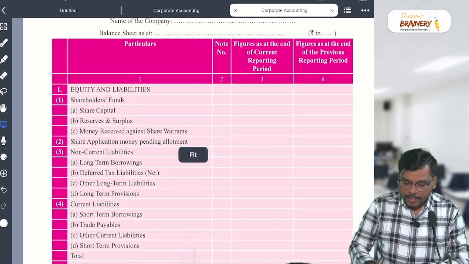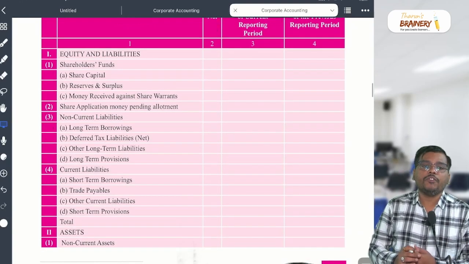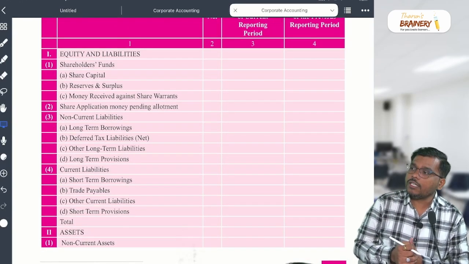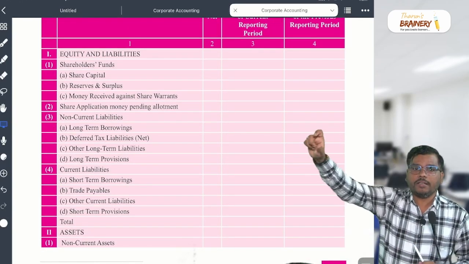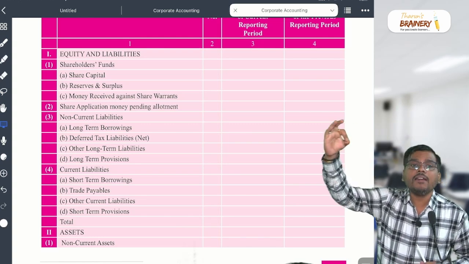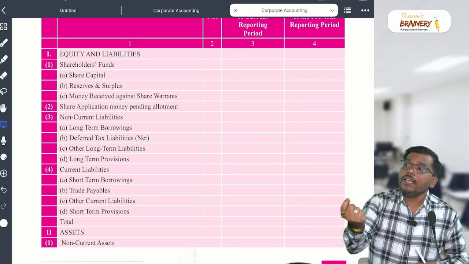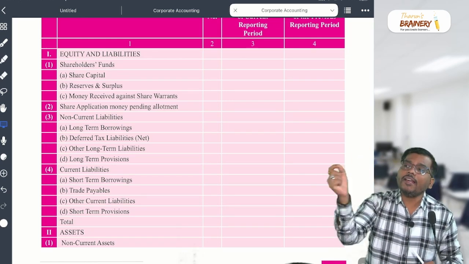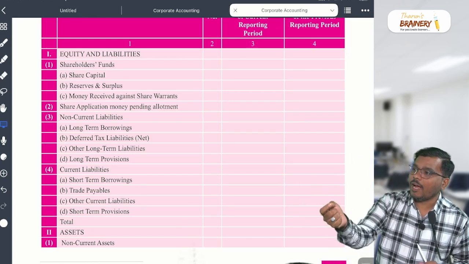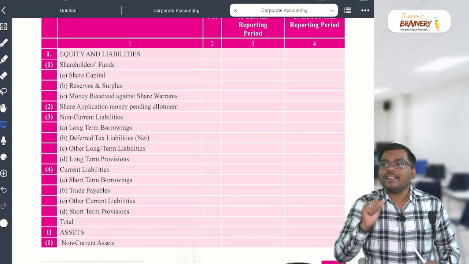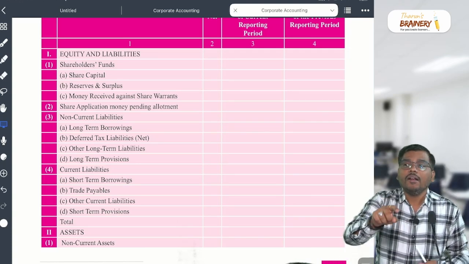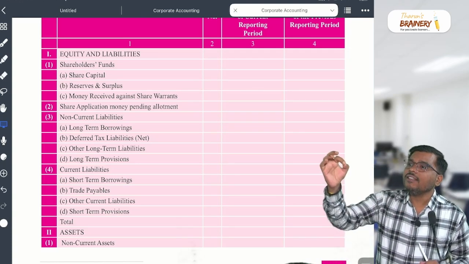So my dear student, first one, equity and liability. What will come first, sir? Shareholders' fund. Roman 1 is equity and liability. In that, shareholders' fund. In that, A, share capital. B, reserves and surplus. C, money received against share warrants.